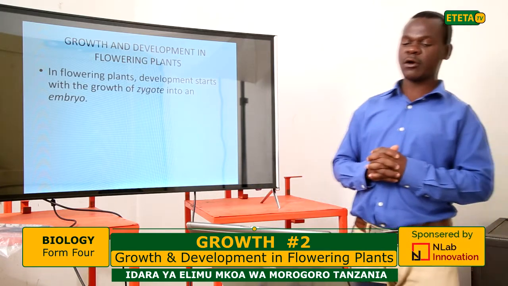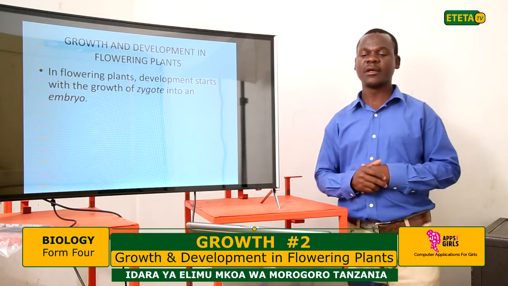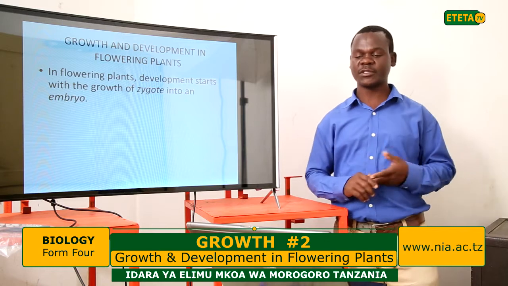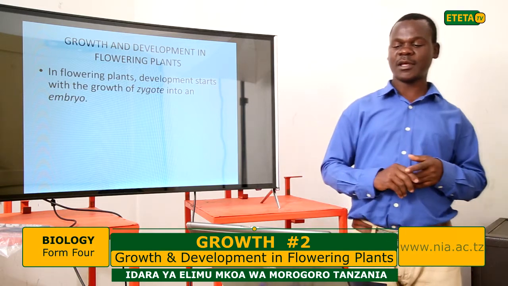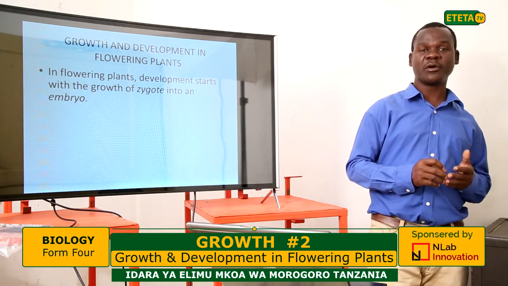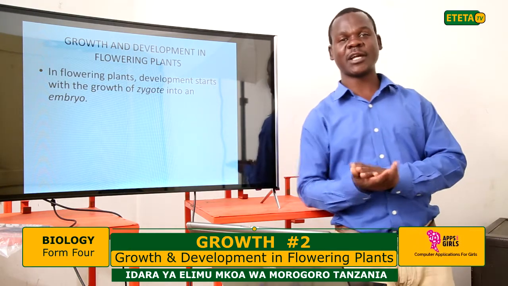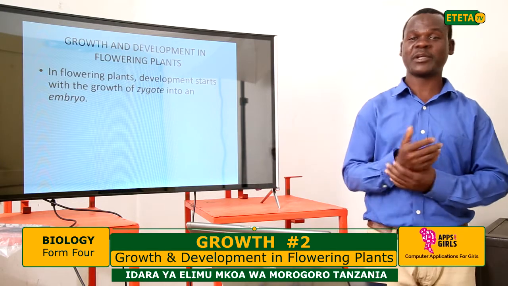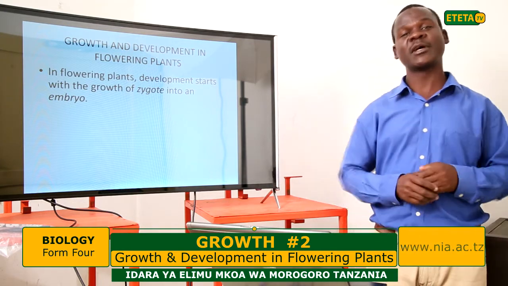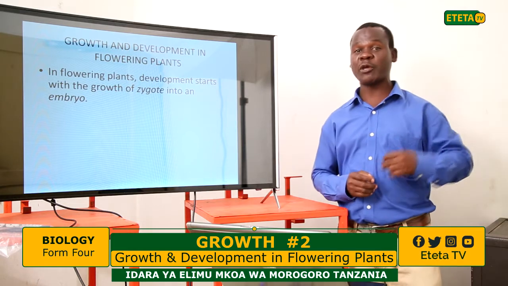By the way, in flowering plants, as in animals, growth starts with a zygote developing into an embryo. Of course, here we don't have something like a pregnancy, like what happens in animals. But remember also the topic of reproduction.